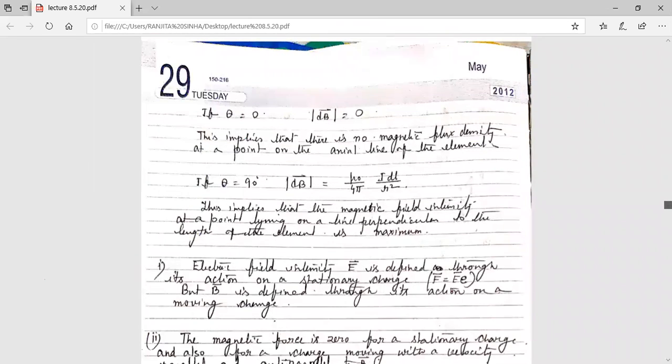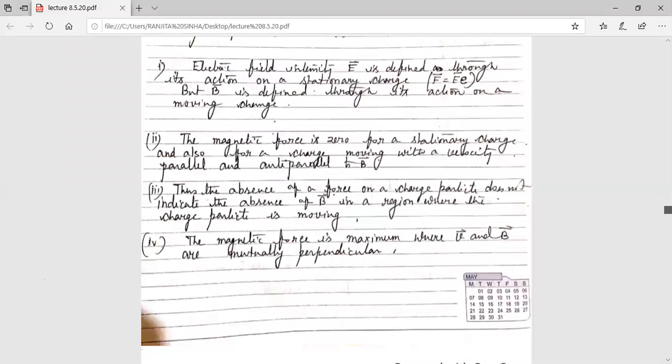So go through the notes. There are different formulas, but this portion is important. Just read it and you will understand. That means if there is no Lorentz magnetic force, the absence of a magnetic force on a charged particle does not indicate the absence of B. So it is explained here. Just read it.